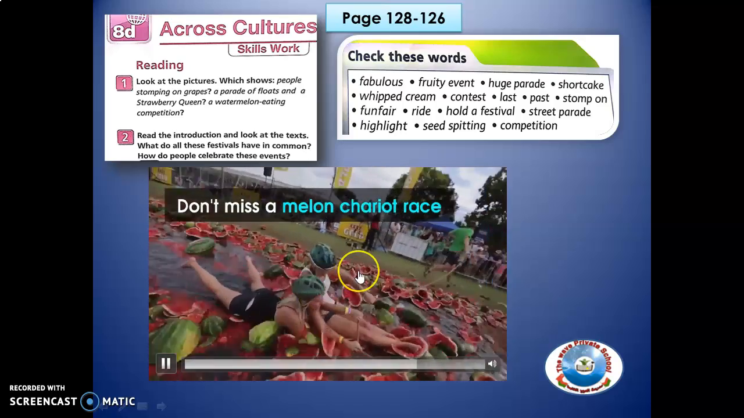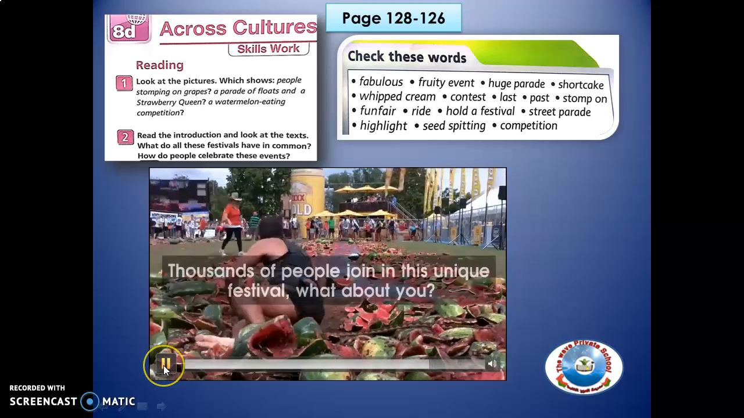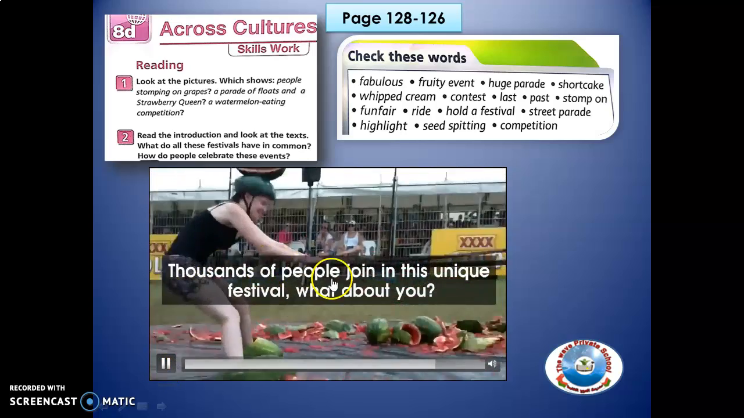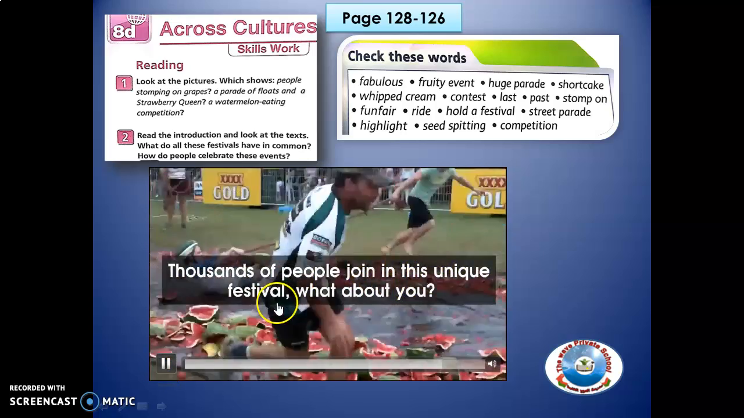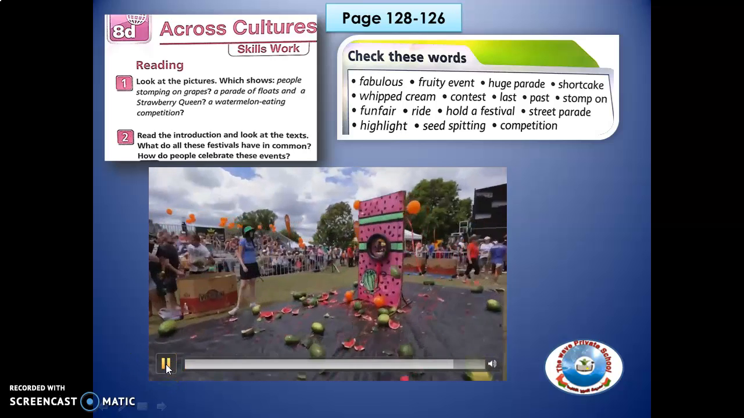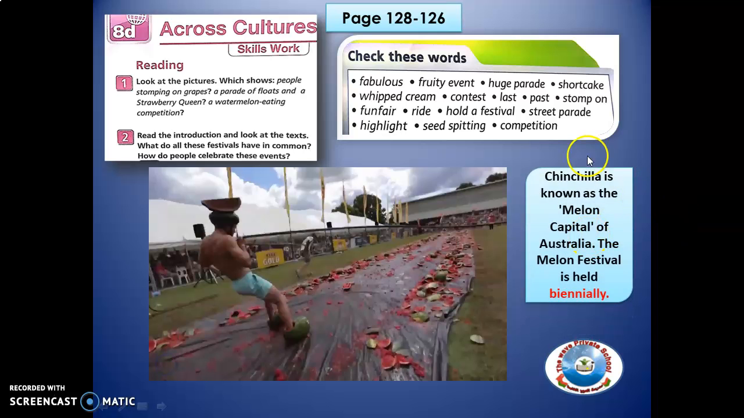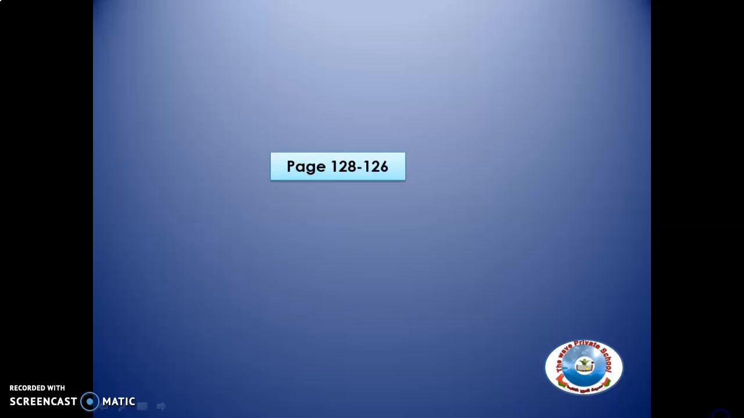Yeah, it looks like it's a lot of fun. There's a lot of people doing the celebration. So thousands of people join in this unique festival. What about you? When you reach Australia, you can join them if it's time for celebrating this exciting festival. So Chinchilla is known as the melon capital of Australia. The melon festival is held biennially, meaning every 2 years.